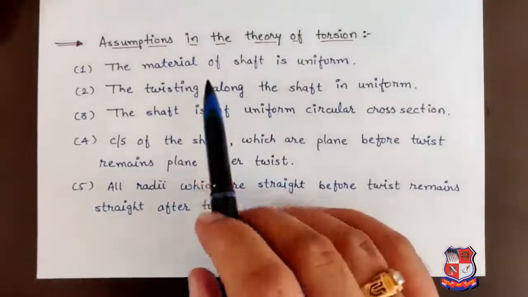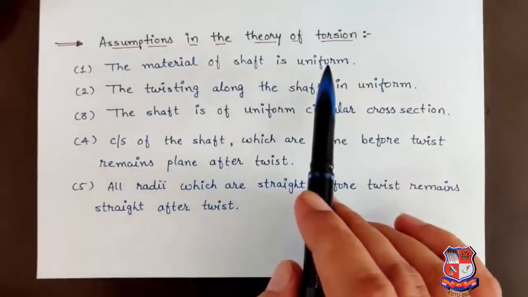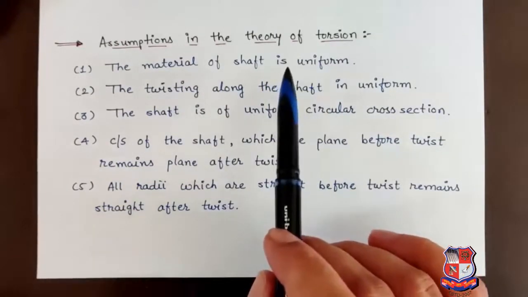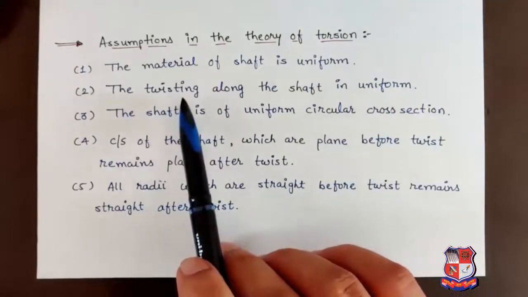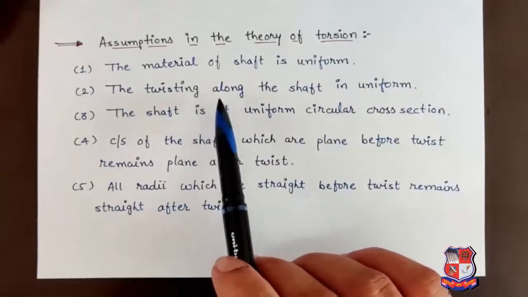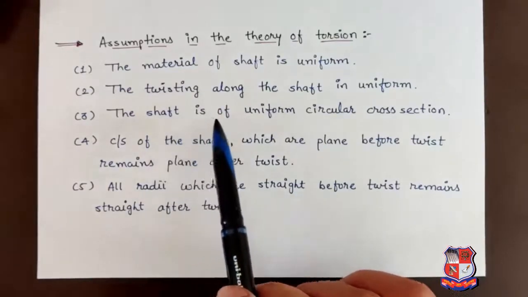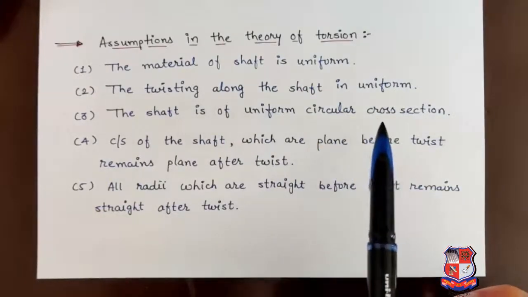The first assumption is the material of the shaft is uniform. It means throughout the length the material of the shaft will be the same. Second assumption, the twisting moment along the shaft is uniform. The third assumption, the shaft is of uniform circular cross section throughout the length.